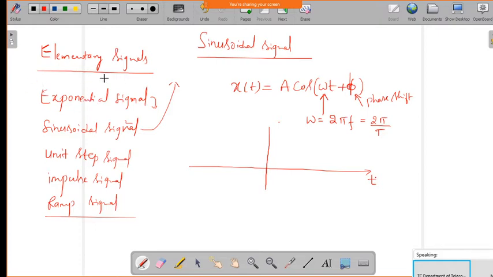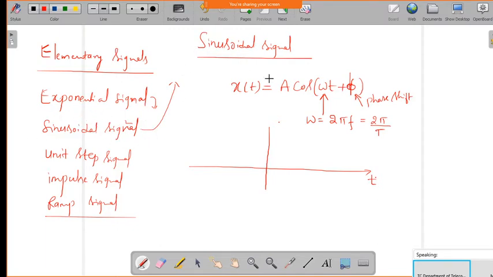Among those elementary signals, we have exponential signals, sinusoidal signals, the unit step signal which we have discussed with some small information, and the impulse signal or ramp signal. These are some of the important elementary signals. The exponential signal will come a little bit later. First we will discuss the sinusoidal signal.